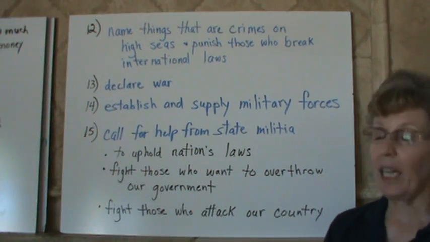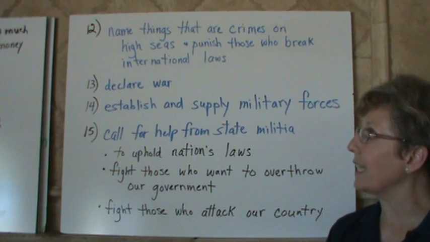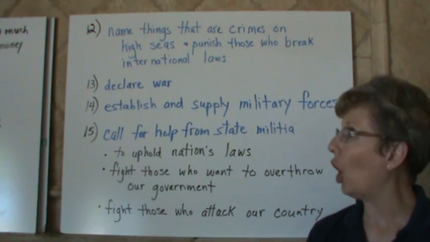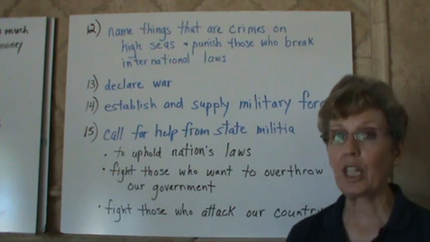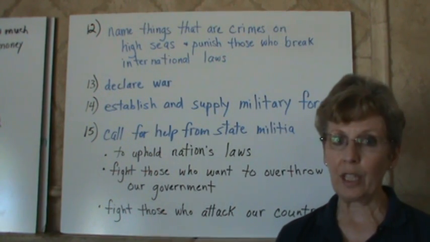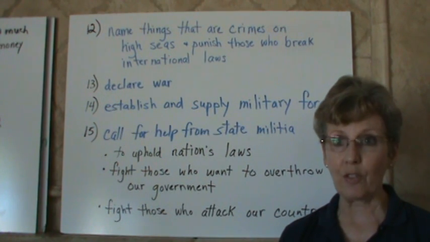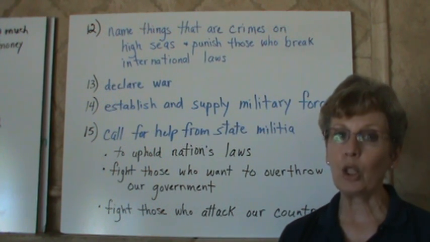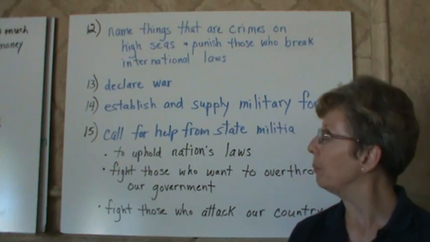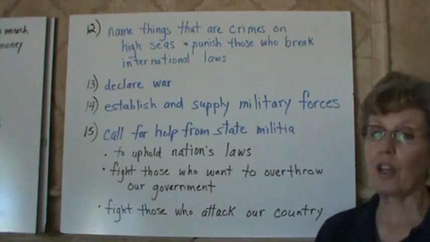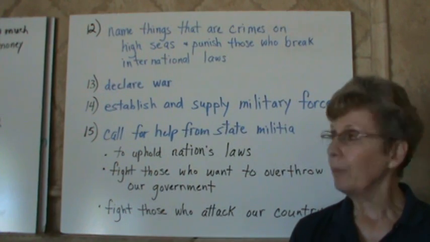Congress decides what is a crime on the high seas and how to punish those who break international laws. Congress declares war. Many people think that's the president's job, but it is not. The president can ask for a declaration of war, but only Congress can declare war. Congress establishes and supplies our military forces.